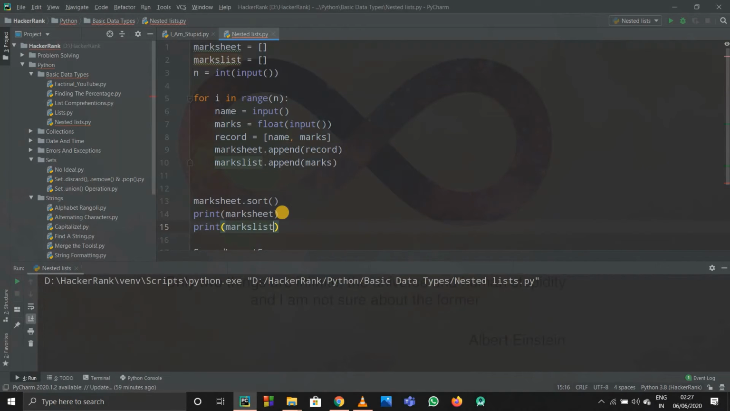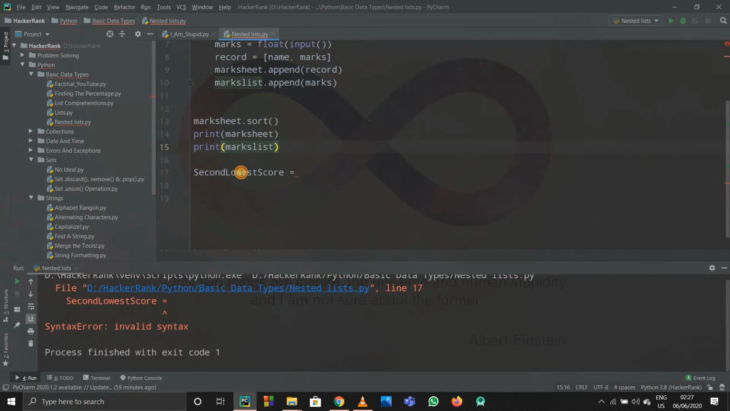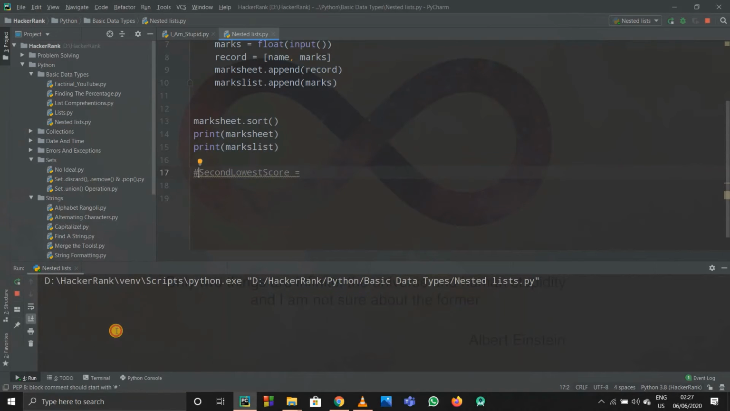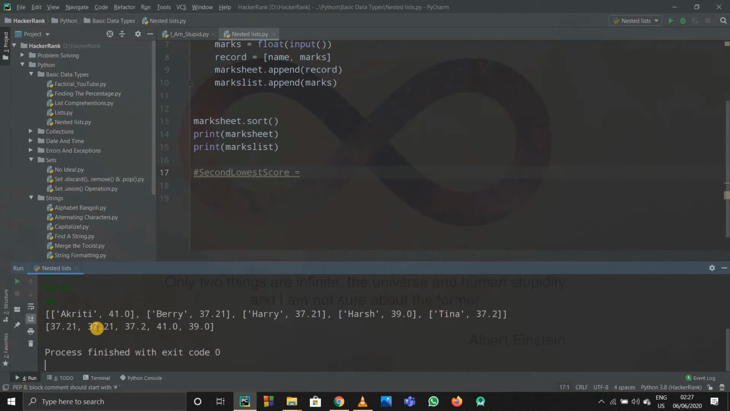Okay, if I print out the marks list, I'll just comment out this line for now. Okay, now see, this is actually the mark sheet, and this is the scores or marks list. So see, this is the minimum score, 37.72 is the minimum score, and this thing is the second lowest score. That is these two values.